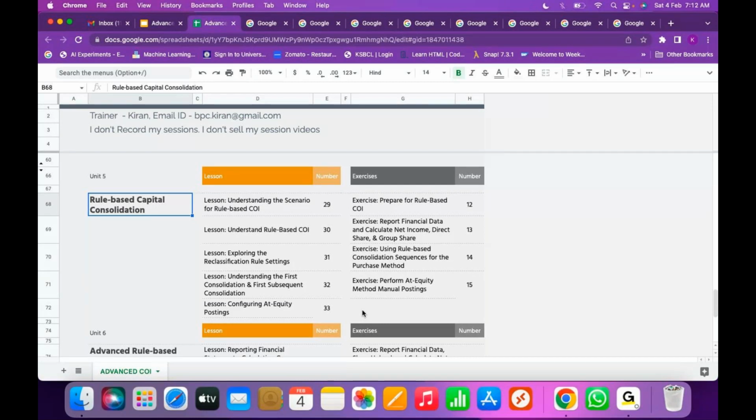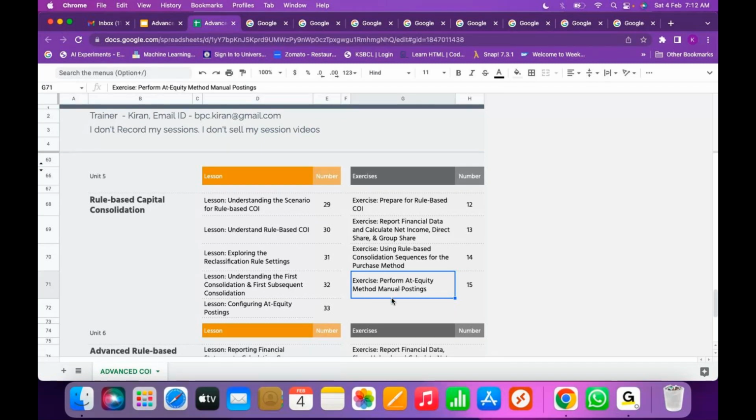So for example, at equity method you are executing for your customer. Your customer is following the rule based approach, right? Now they have at equity method, they want to understand how to post those manual entries, what manual entries are required, and how to post. So we are going to understand and prepare. If you see the exercise, perform at equity method manual postings.